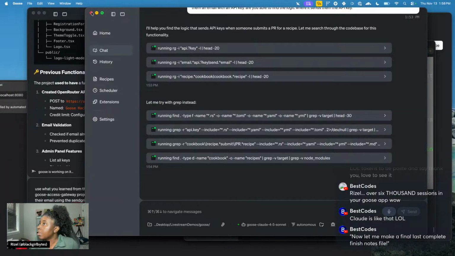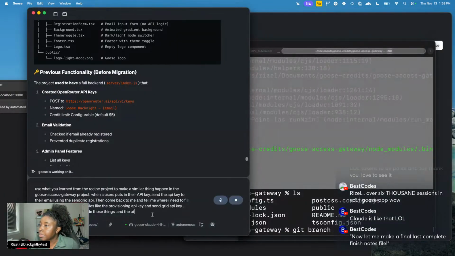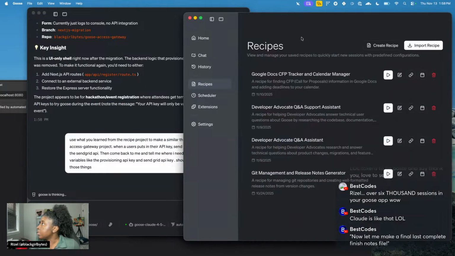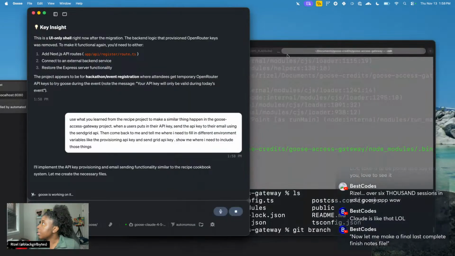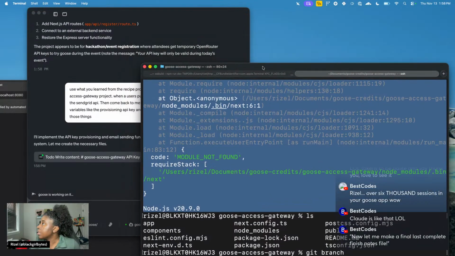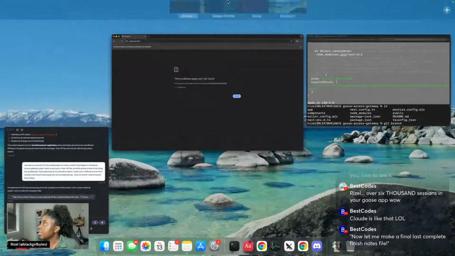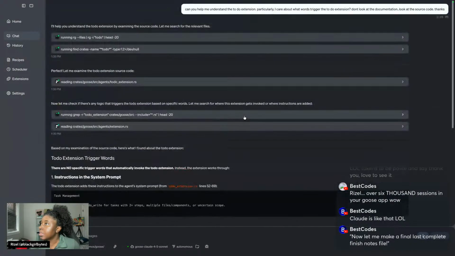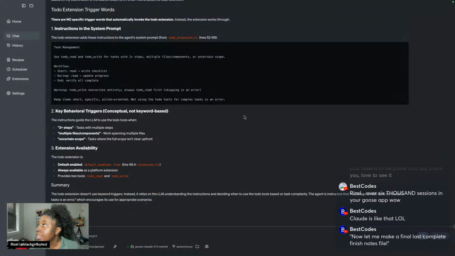Oh my god, I didn't even queue this up. Show me where I need to include these things. Let's queue it. Oh, I already sent it. I was gonna use the message queue. I got carried away with recipes. Where did we tell Goose about this? Oh, and then the to-do extension trigger words, there are no specific trigger words. It's just when there are 2+ steps. It's exactly what I said.